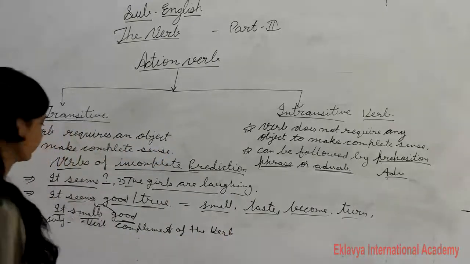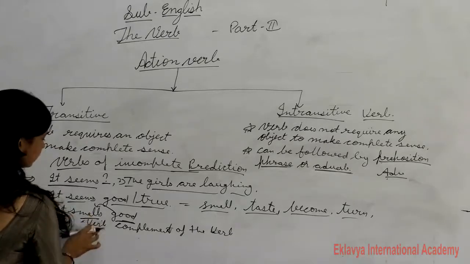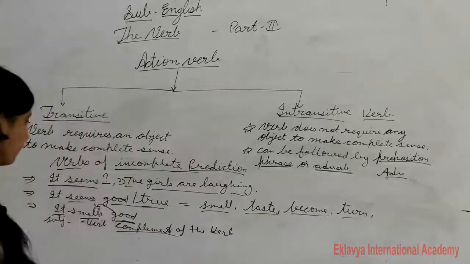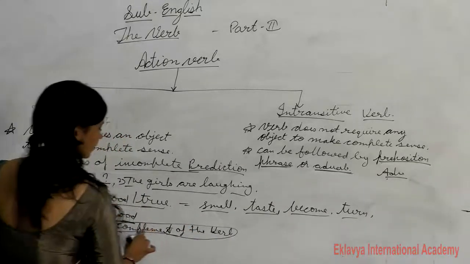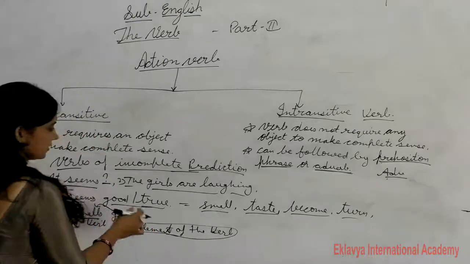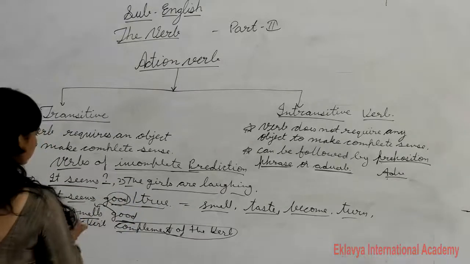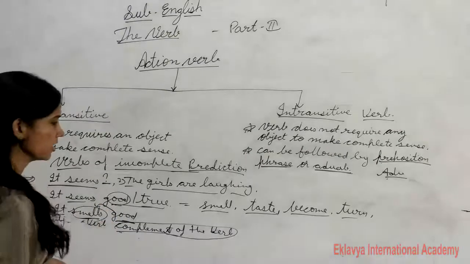So those words we add to make complete sense are complements. Like here "seems good", it is also a complement of this verb. Here "smells good" is also a complement of this verb.